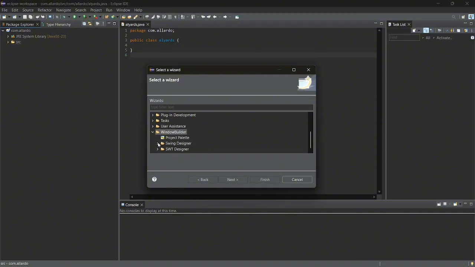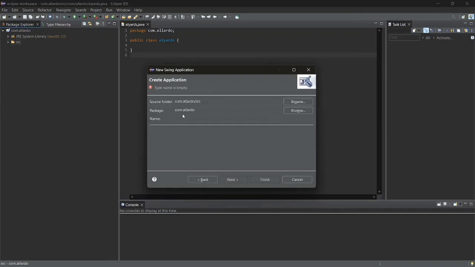Then press Sync Designer. After that, application window, then press next. Then you can name your file. For me, I will name my file, since we are making a registration form, why not registration form. Then let's double check registration form, then press finish.